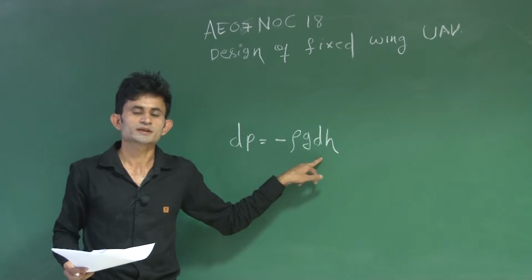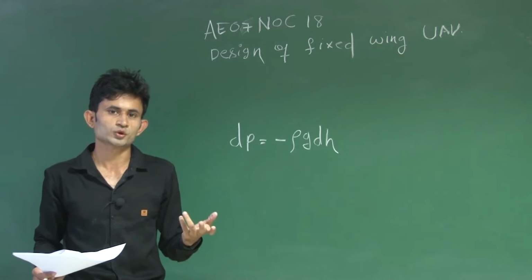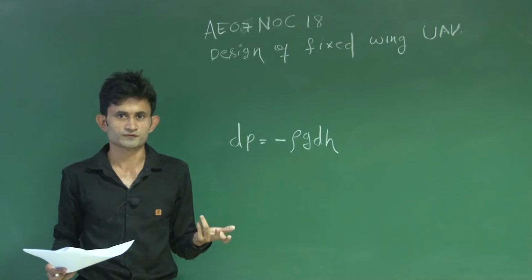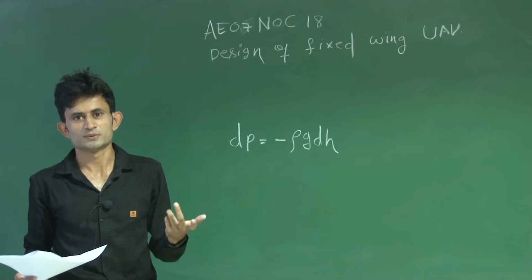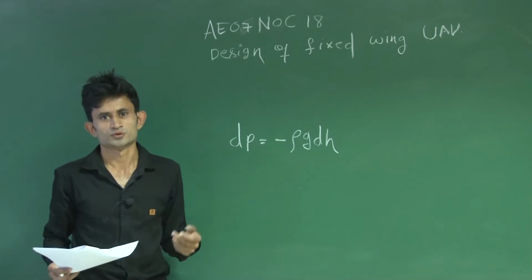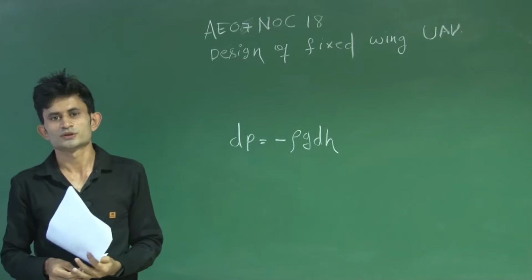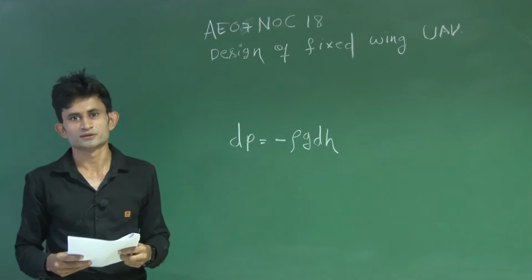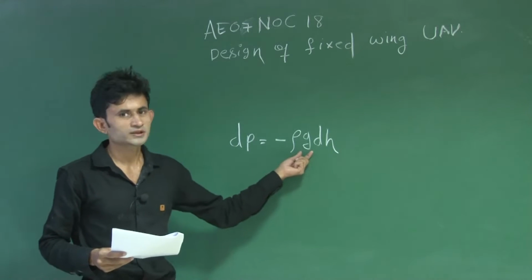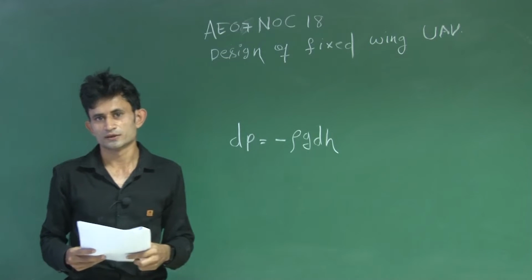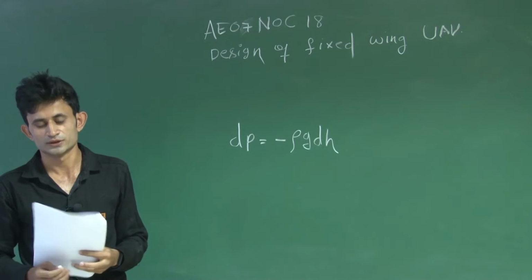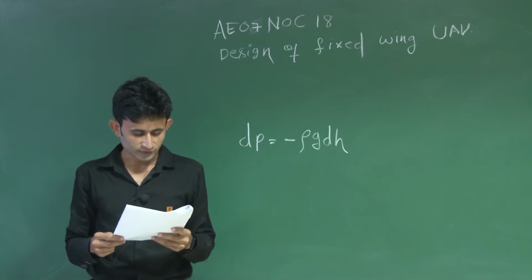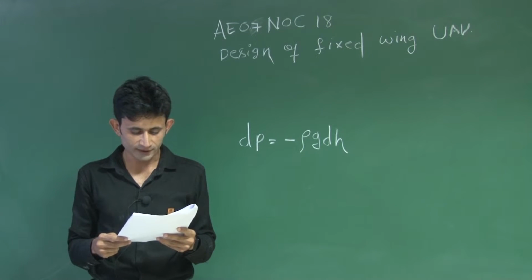We also know that from about 0 to 30 or 32 kilometers, the variation of g is almost negligible. It is 9.81, and only a 2 or 3% change will be there. So based on that you can also say that g is a constant. If you take g equal to constant, it will be very easy to derive the pressure ratio, temperature ratio, and density ratio.